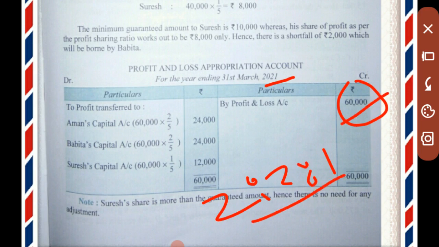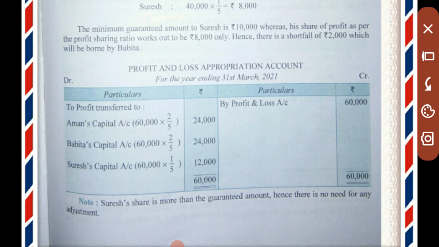Here, if we divide by 5, we get 12,000 into 2, which is 24,000, and 12,000. As you see, Suresh is getting rupees 12,000 here in the second year, which is above the minimum guarantee given by the partners. So there is no need to deduct any profit from Babita, who had given the guarantee.